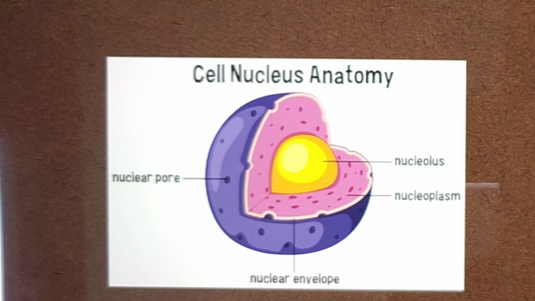It is present near the center of the cell, or you can say it is the control center of a cell, because it controls the activity of the cell, as it contains the genetic material which helps in manufacturing proteins. And the nucleus was discovered by Robert Brown in the year 1831.